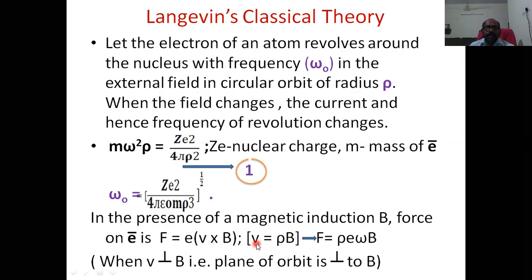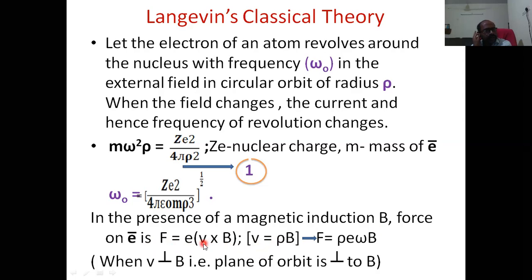Now we are writing V is equal to rho omega. This force is maximum when V is perpendicular to B.